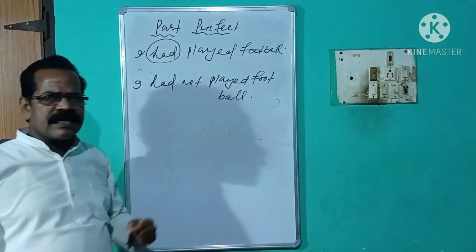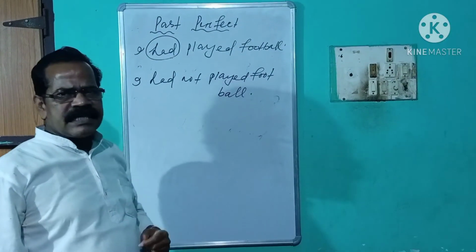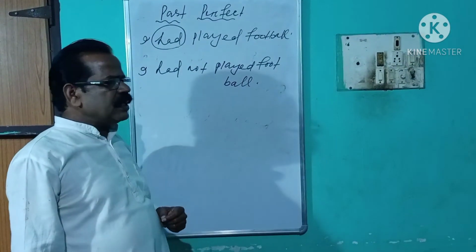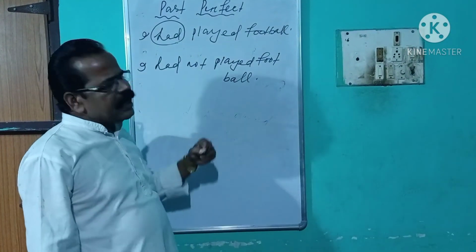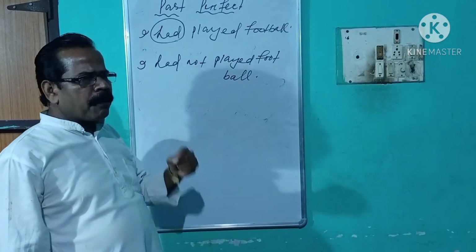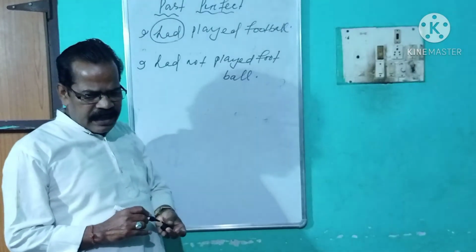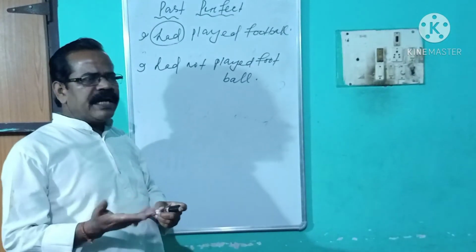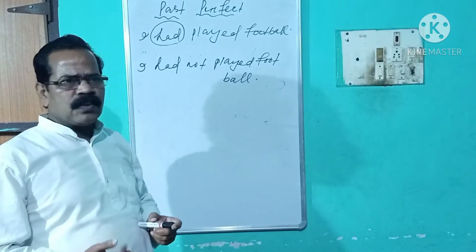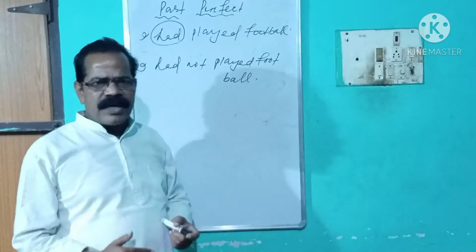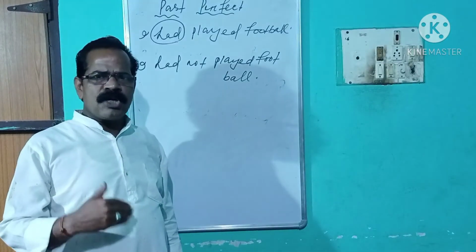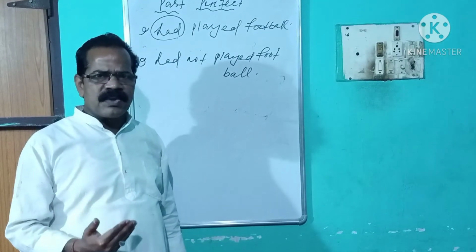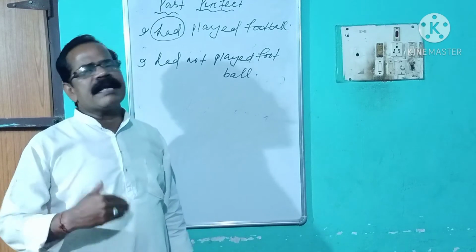Students, let us next change the sentence which will be in past perfect progressive, and its structure will be told and how it will be changed into first yes or no interrogative, next WH word interrogative, and next your negative sentences.